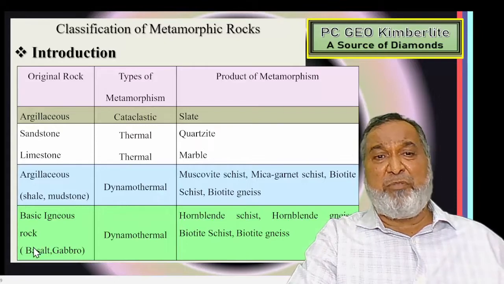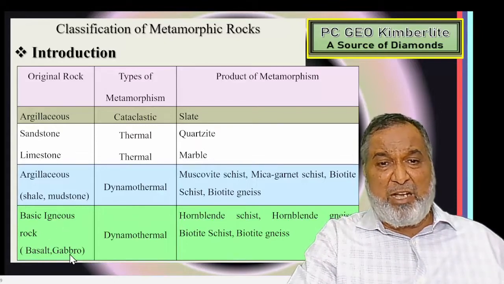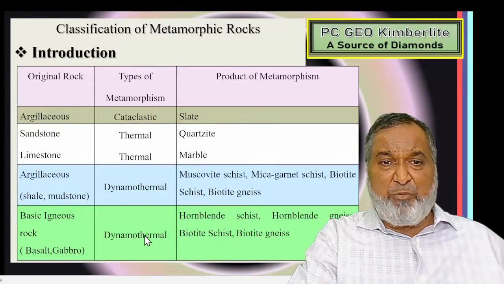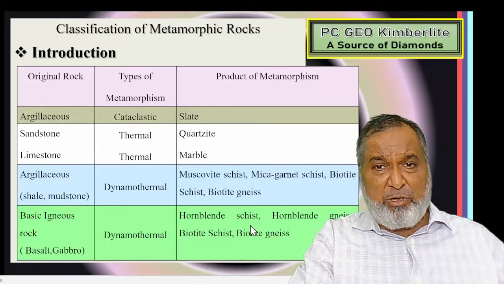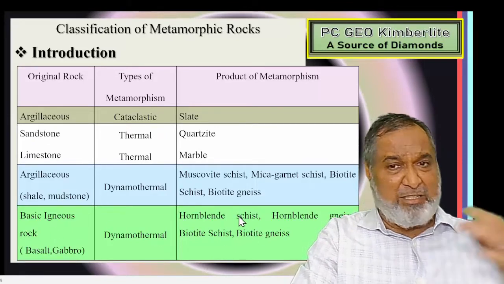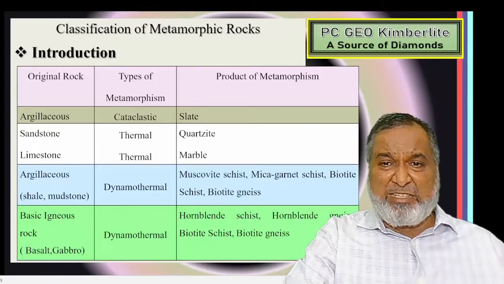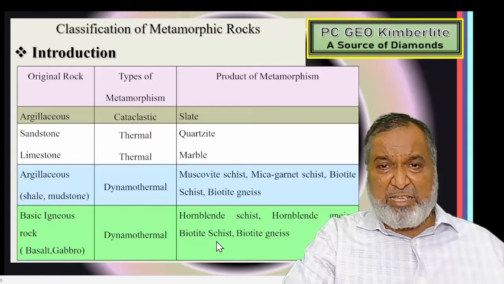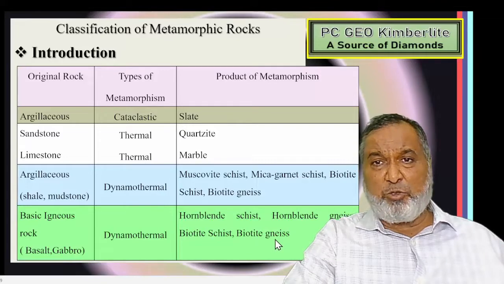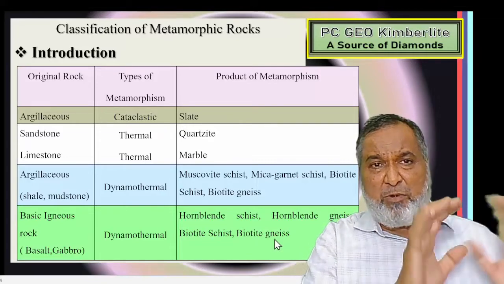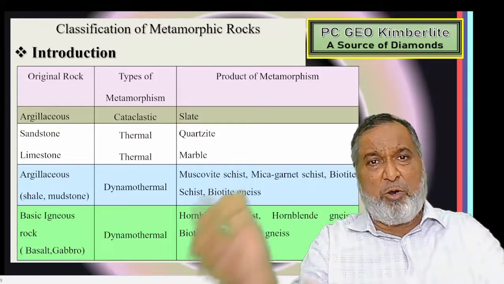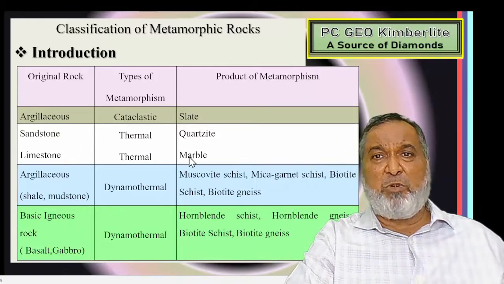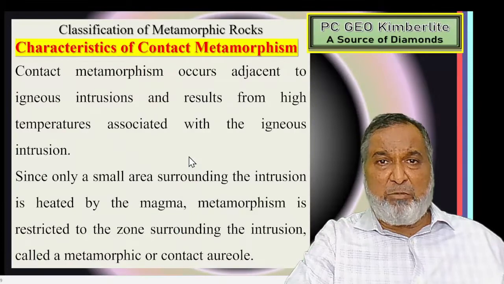Then basic igneous rock like basalt and gabbro, if dynamothermal metamorphism is there, gives dark color rock. Yes, here we have dark color. Here also we are going to get dark color. Hornblende schist is a dark green color. Hornblende gneiss, again dark color. Biotite schist is again dark. Biotite gneiss is also dark. Because whatever the original rock is, the color will be accordingly. So this is the product of the metamorphism.